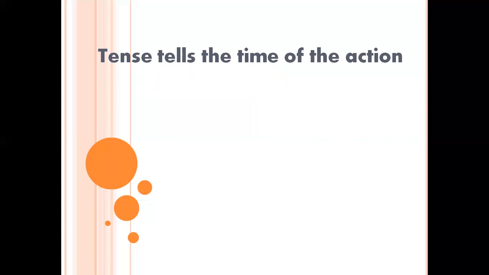So this is happening right now. Early in the morning, I had my coffee, right? I drank coffee. That's already happened. Tomorrow, I'm planning to have a party. That's going to happen, right? So these things we can understand from the tense. So tense tells the time of the action. And like all the regional languages of India, tense is classified into three main parts. Let's check what it is.